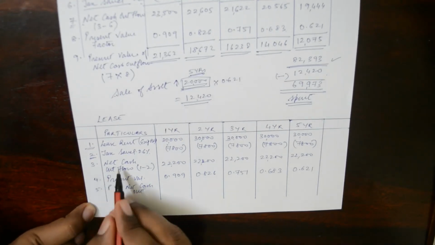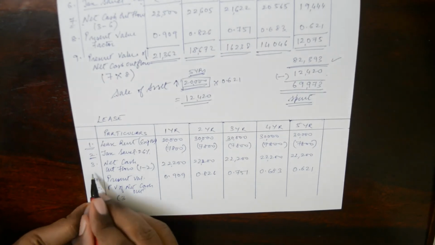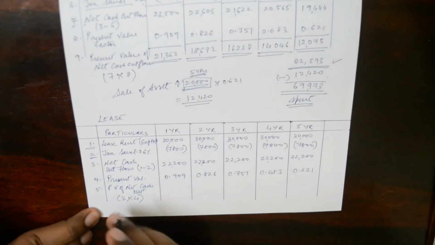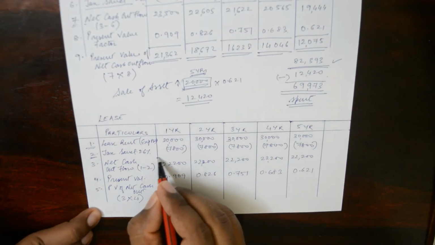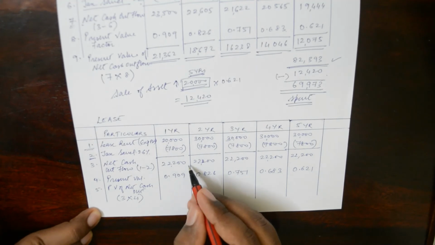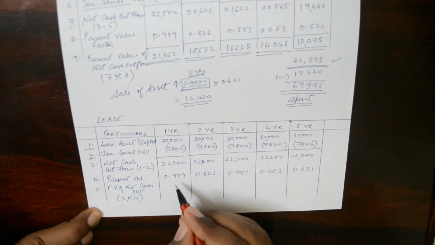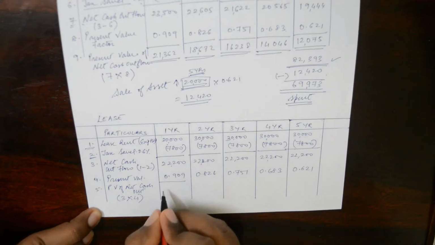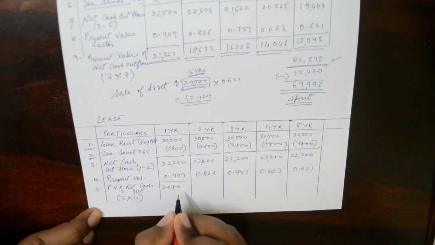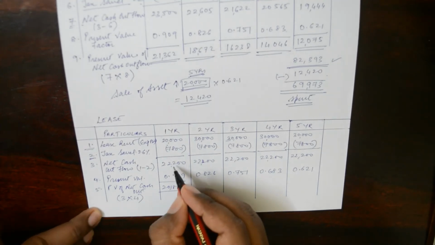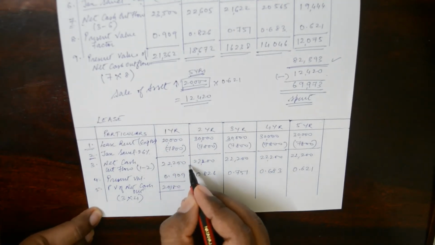So what is the net cash outflow? 3 multiplied by 4, that is 22,200. 22,200 multiplied by 0.909. So what we are going to get here is 20,180. Now this is the present value of 22,200 after 1 year.